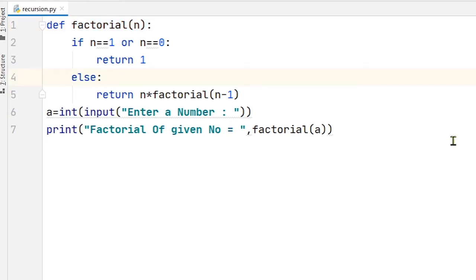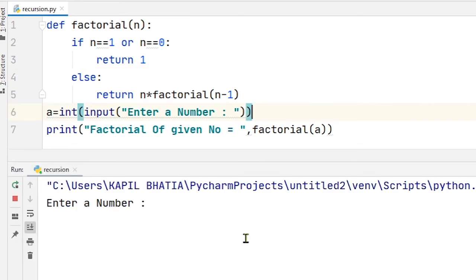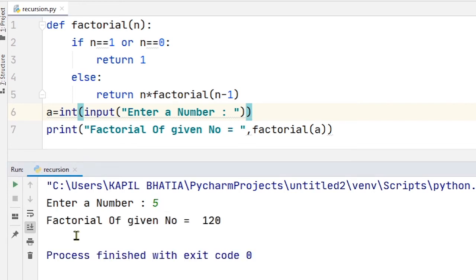Now let's try to run this code. Now here you can see the prompt has come, let the input number be 5. Now the factorial of the given number is equal to 120. So I hope you understand how a recursive function works.